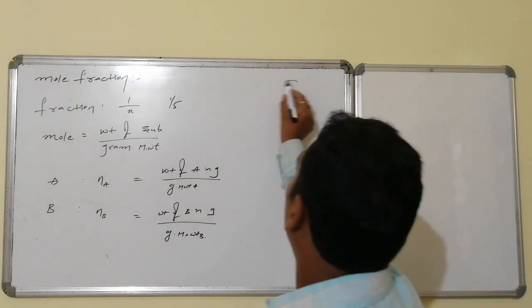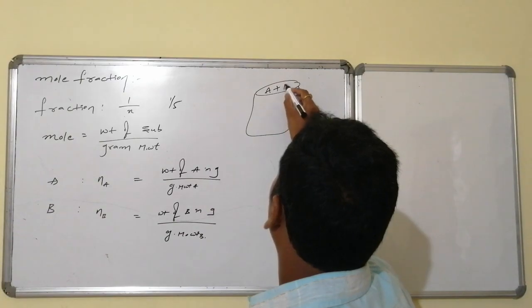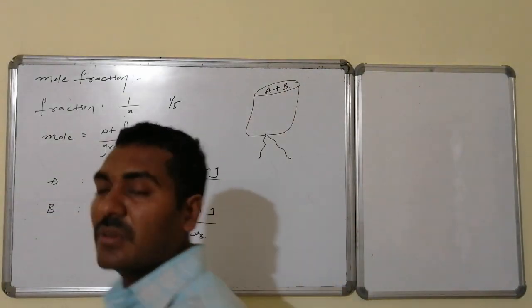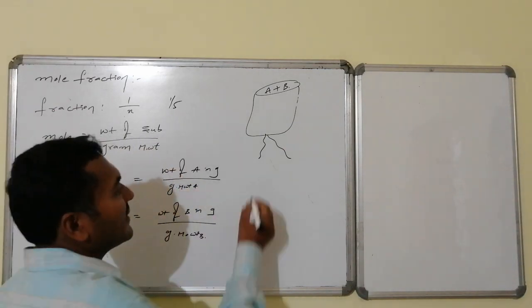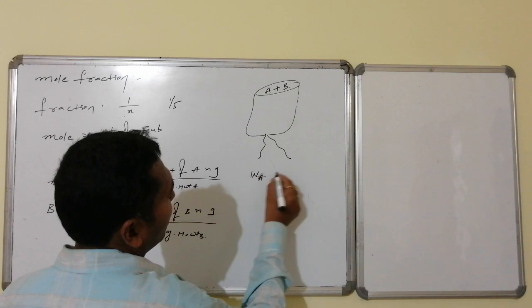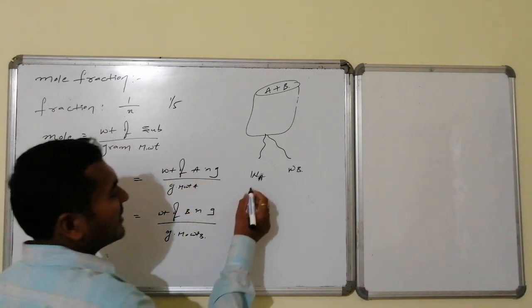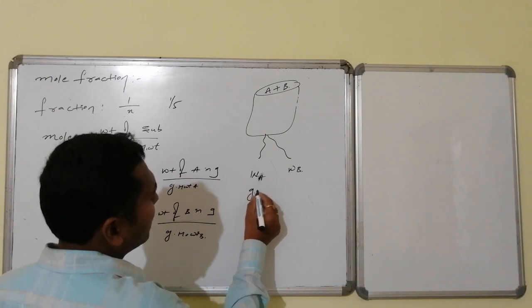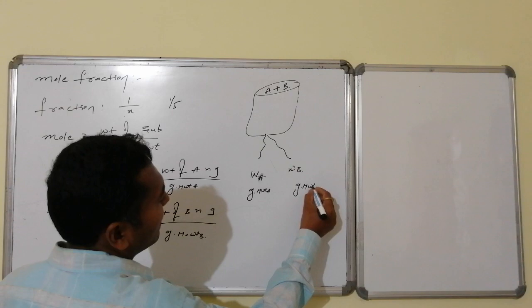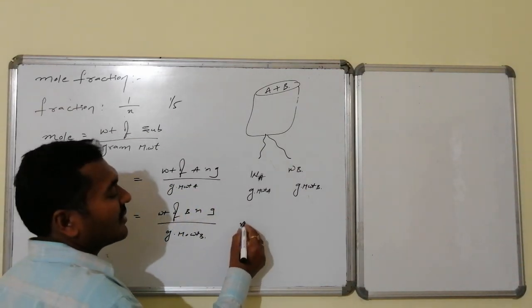Suppose I have a homogeneous mixture, that is a solution, formed by the combination of A and B. I know the primary information related to A as well as B. In this mixture, the weight of A is Wa and the weight of B is Wb, and the corresponding gram molecular weights are: gram molecular weight of A, and gram molecular weight of B. And Na, what will it be?